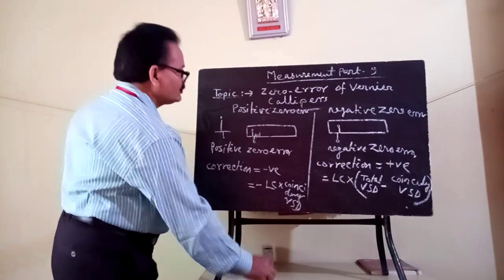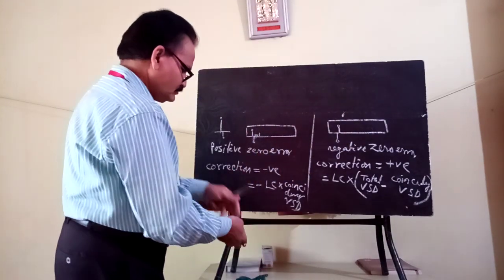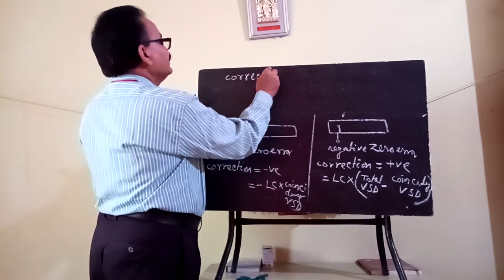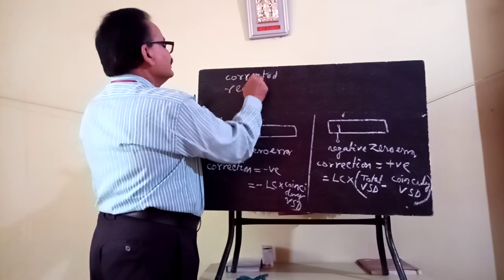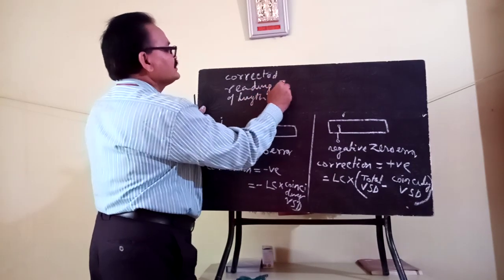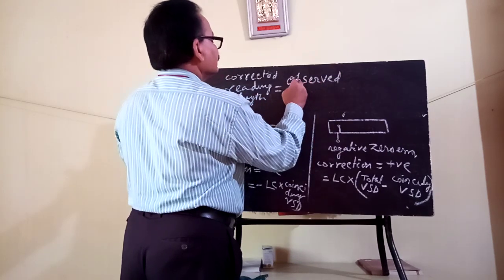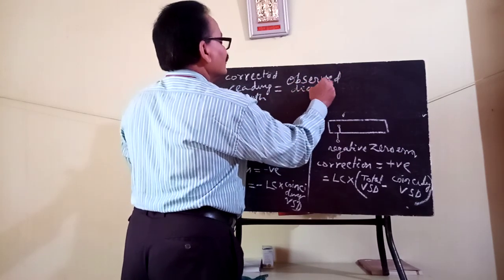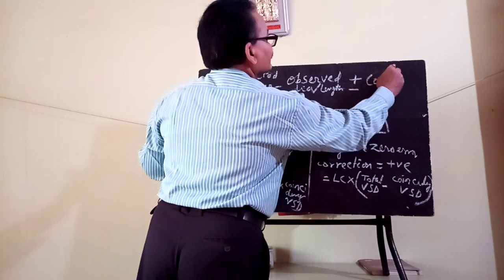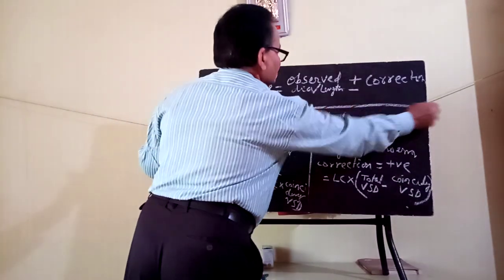So the corrected reading of length or diameter must be the observed diameter or length plus or minus the correction, depending upon the nature of error.